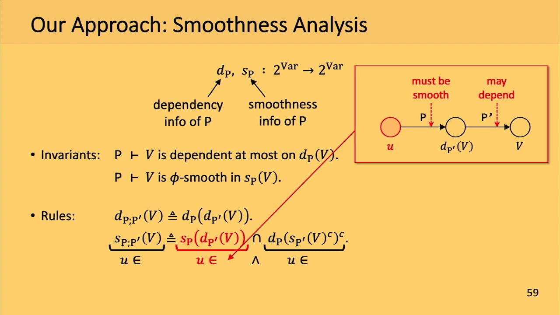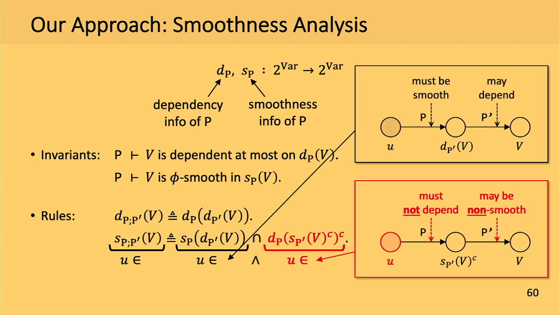And this first inclusion can be a bit tricky. It means that if we consider all variables on which v may depend in the second program, then those variables must be smooth in u in the first program.